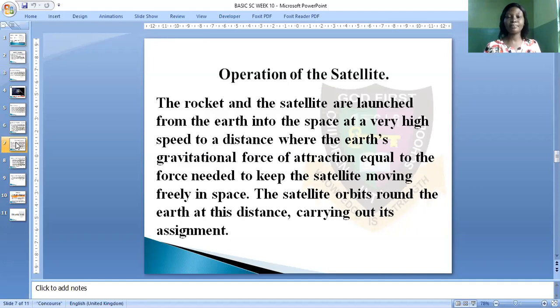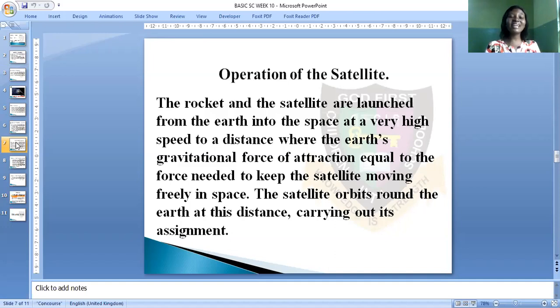I'll come again here. To launch a satellite into space, a space vehicle is needed, that is the rocket. So the satellite will be put inside the rocket and the rocket will be launched into space. Don't forget the satellite is inside the rocket. So the rocket will be launched into space at a very high altitude, a very high speed, at a distance whereby the Earth's gravitational force of attraction will be equal to the force needed to keep the satellite moving